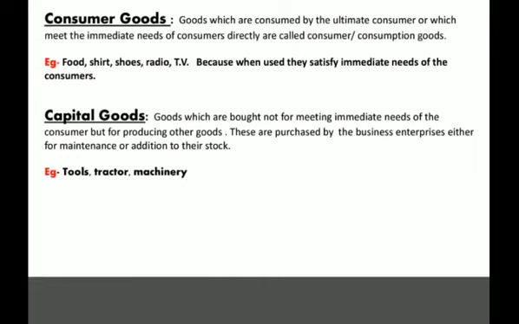And what are capital goods? Goods which are bought not for meeting immediate needs of the consumer, but for producing other goods. For example, tools, tractor, machinery. Machinery is used for producing other goods, so that will be called capital goods. If goods are directly satisfying the needs of the consumer, then they will be called consumer goods. Otherwise they will be called capital goods.